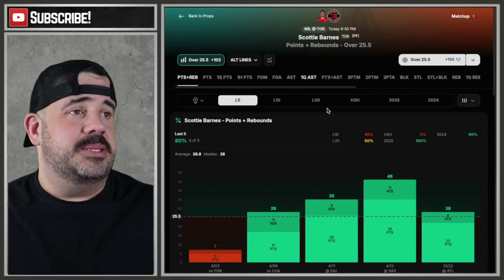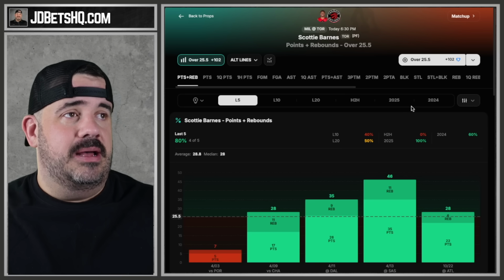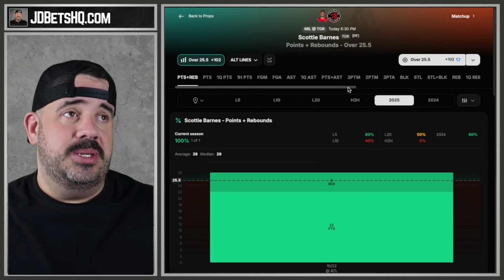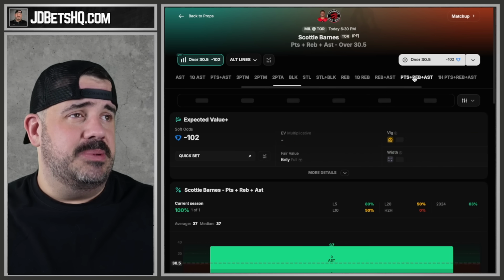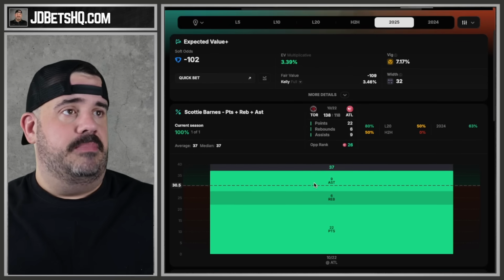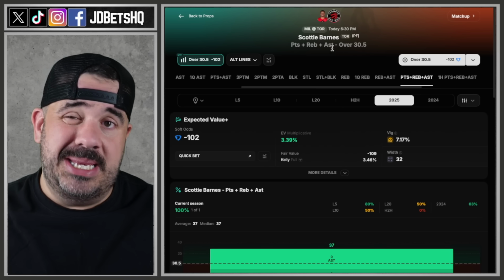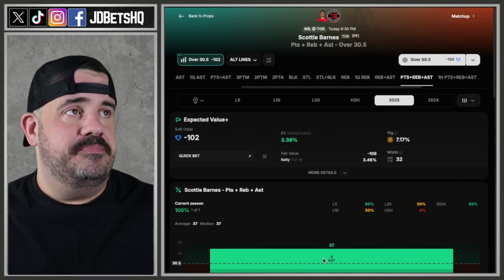And then Scotty Barnes, points, rebounds. He did ball out last game. And then before last 3 games of last season, it's not bad. Usually it's better. How's his assists look? He doesn't pass much, does he? Oh, he does. My bad. Barnes, 30.5, especially if Giannis isn't playing, or if he does play, he's banged up.